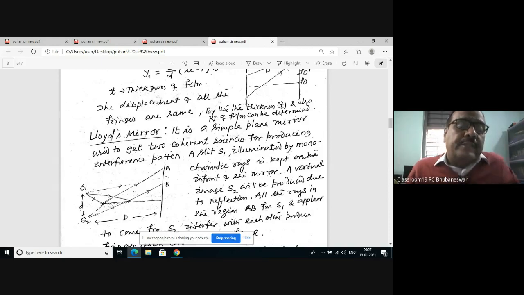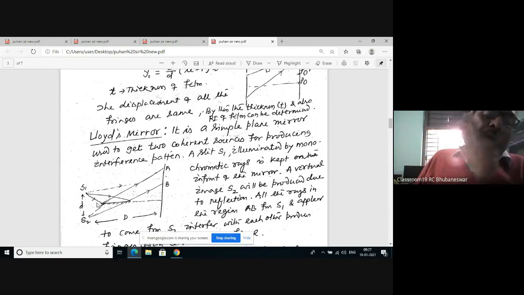Now you see all the rays lie in between A and B, because we have considered these two rays at the two extreme positions of the mirror. All other rays in between also lie between A and B, and all the rays appear to come from S1 and S2.